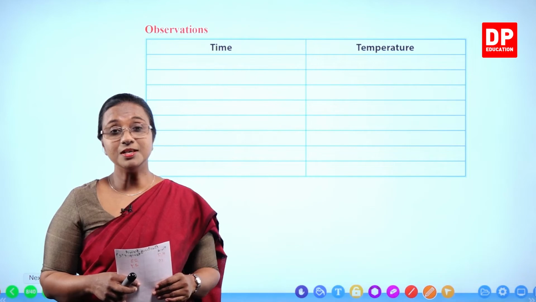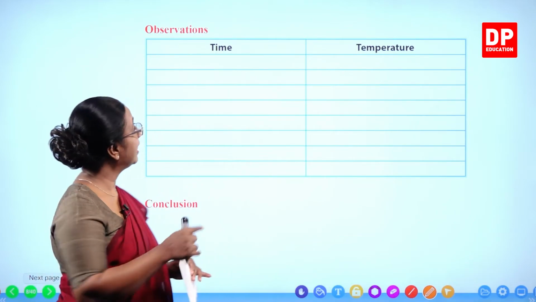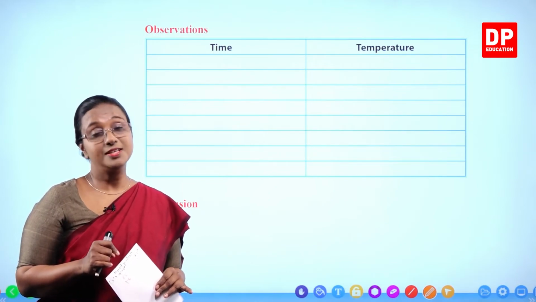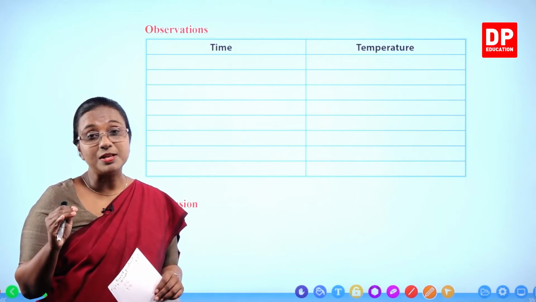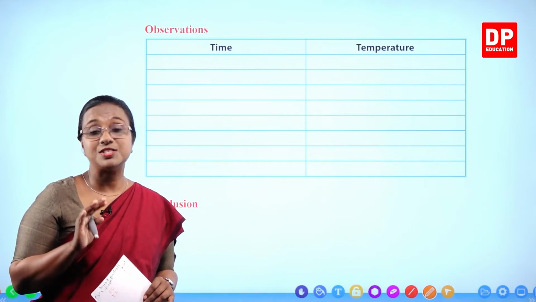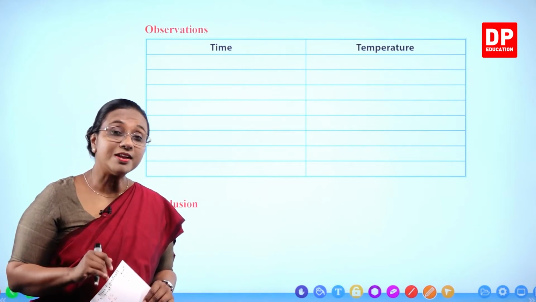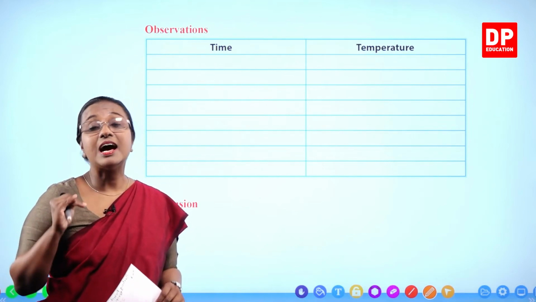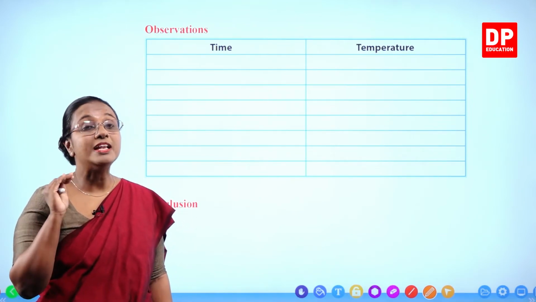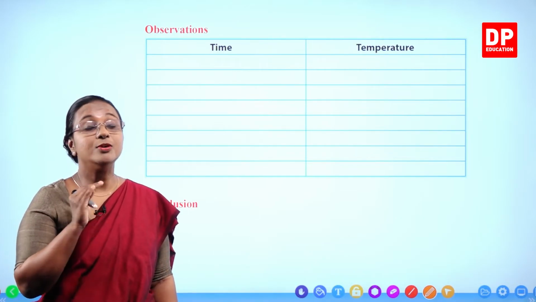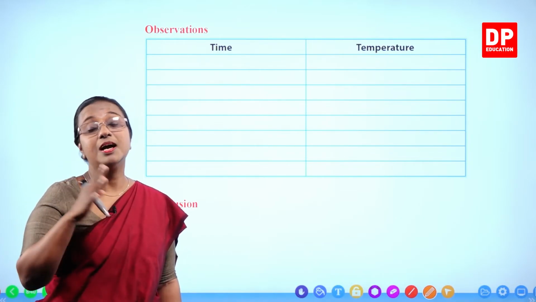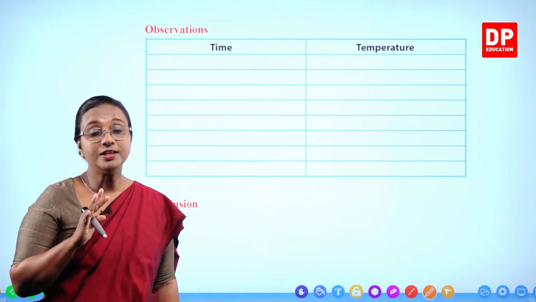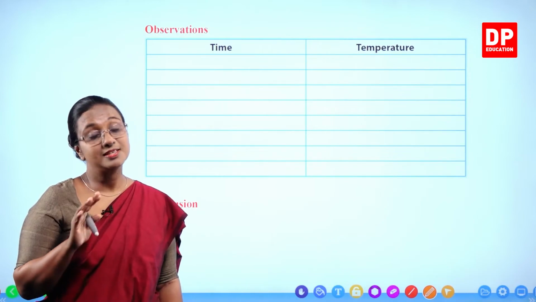Initially, when I measured the temperature of water, it was 27 degrees Celsius. Then the temperature gradually increased and came to 100 degrees Celsius, and thereafter it remained at 100 degrees Celsius while water boiled. And you were able to see the steam coming up. So, the boiling point of water is 100 degrees Celsius.